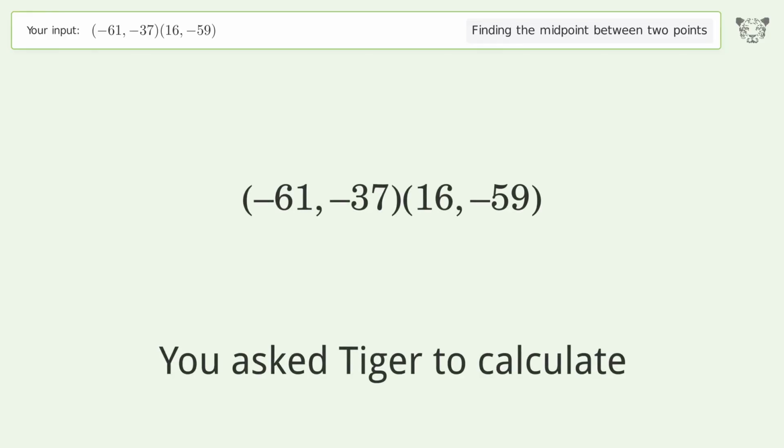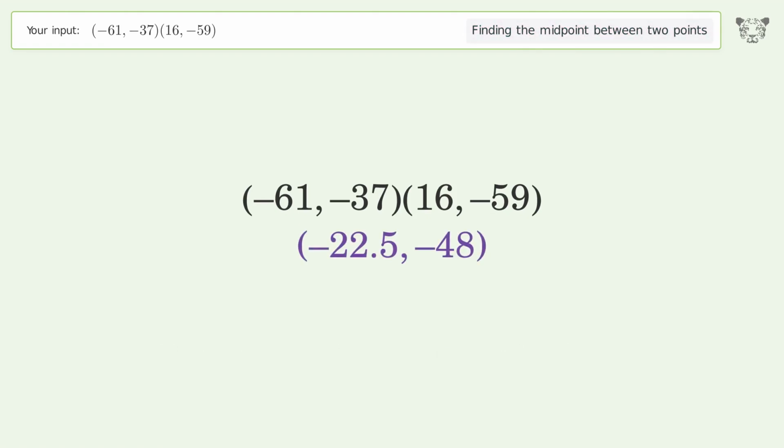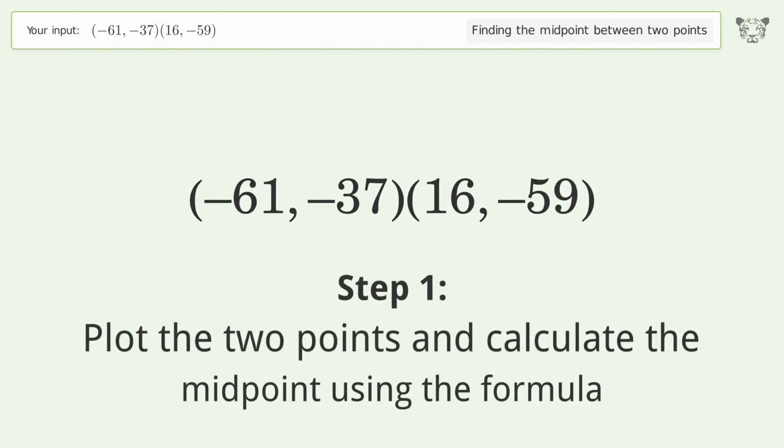You ask Tiger to calculate. This deals with finding the midpoint between 2 points. The midpoint between the 2 points is -22.5, -48. Let's solve it step by step. Plot the 2 points and calculate the midpoint using the formula.